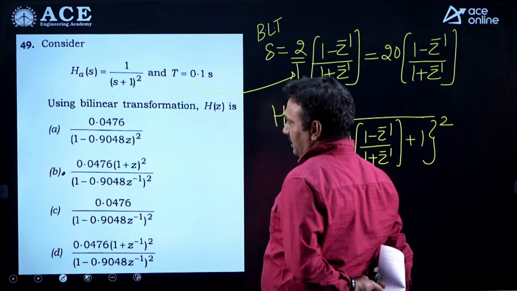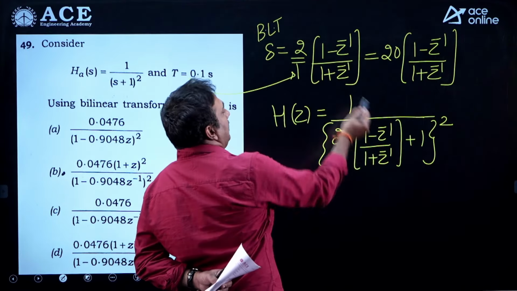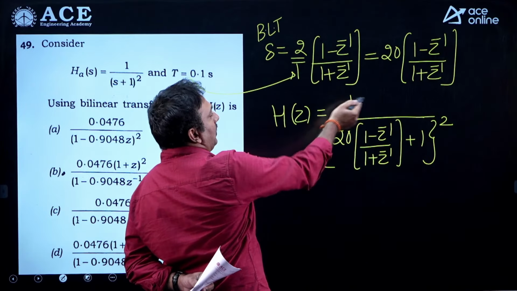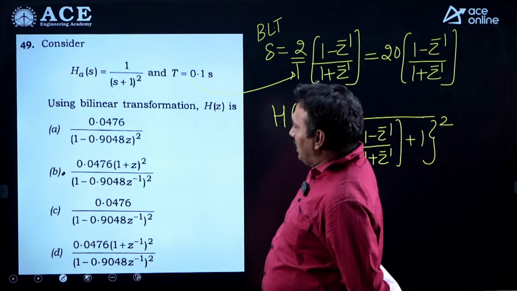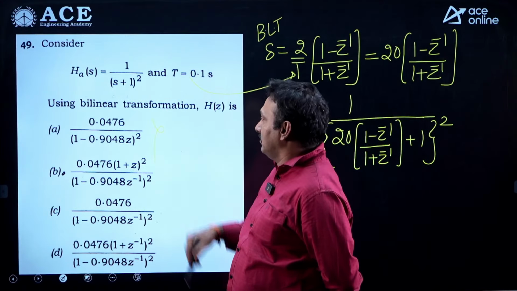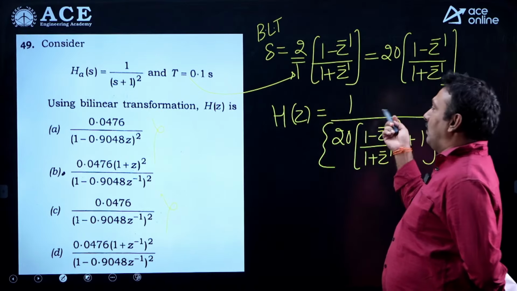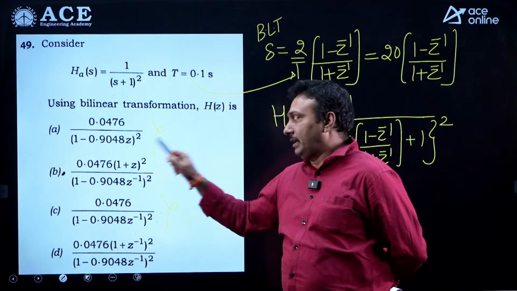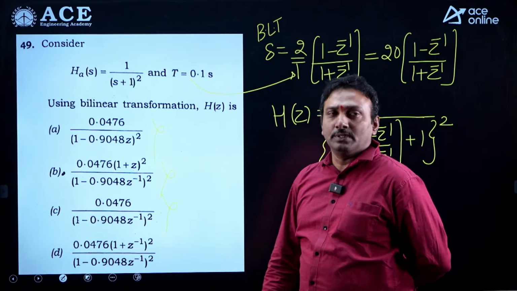When you look at the options, because of this denominator 1 plus z inverse, definitely in the numerator after simplification we will get 1 plus z inverse whole square, that is sure. We should have that term. Which options can we remove here? Options A and C we can remove. I am saying we should get 1 plus z inverse, but option B contains 1 plus z. You can eliminate this also automatically.